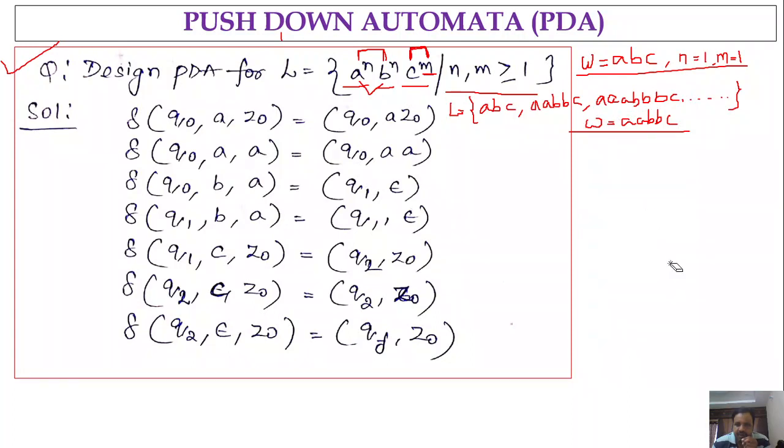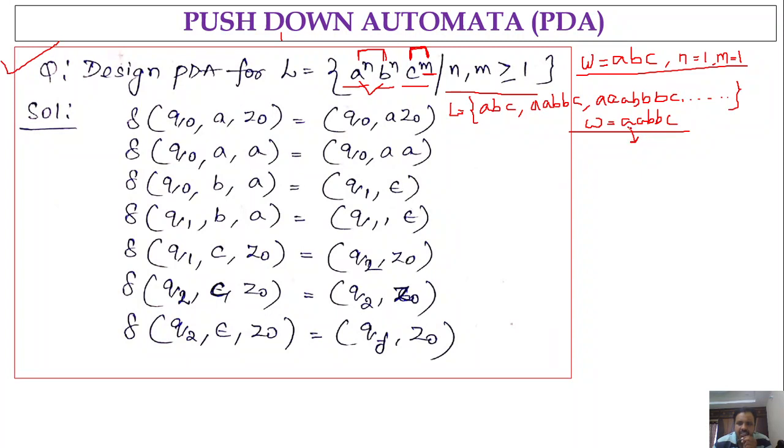Now, how do we implement this? First, consider that we have A as the input symbol. Whenever you get A as the input symbol, the top of the stack may be either Z naught in the initial case or a small a. In that case, we have to push one A onto the stack.